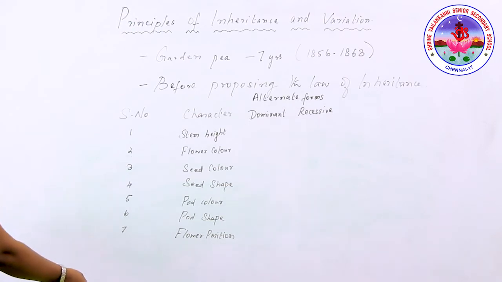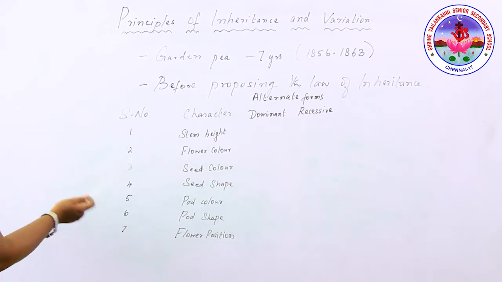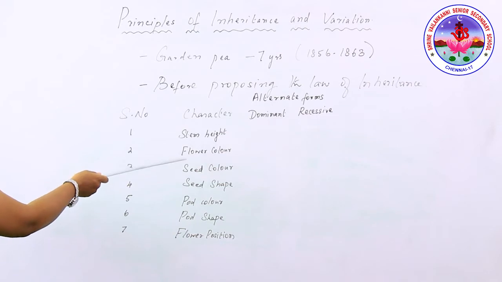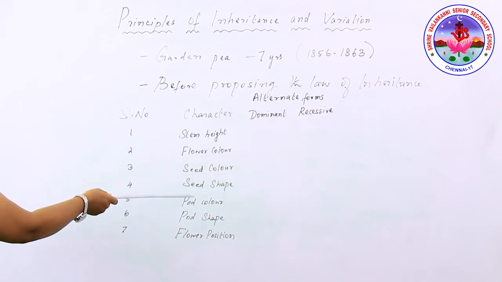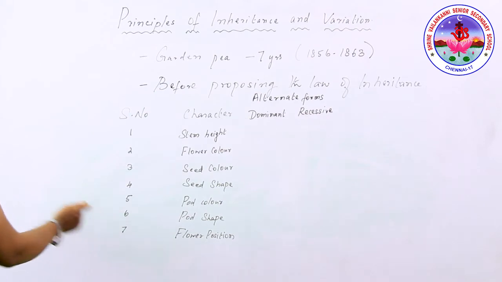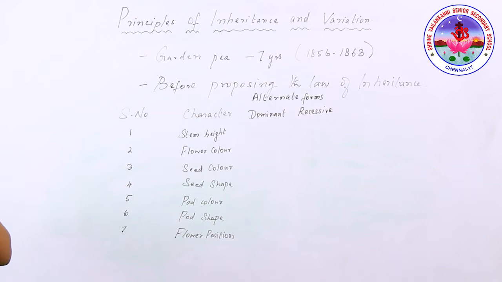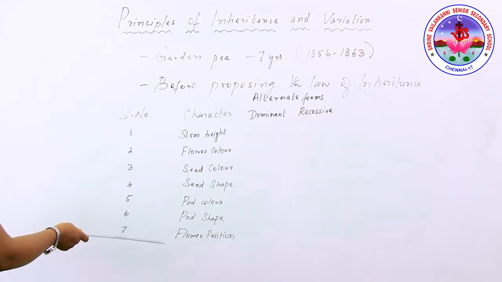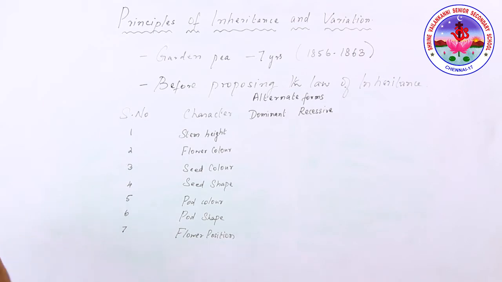The trait is nothing but the character. Stem height, flower color, seed shape, pod color, pod shape, flower position. These are the 7 traits which have distinguishable contrasting forms. He selected 14 true breeding varieties, as shown in this table.